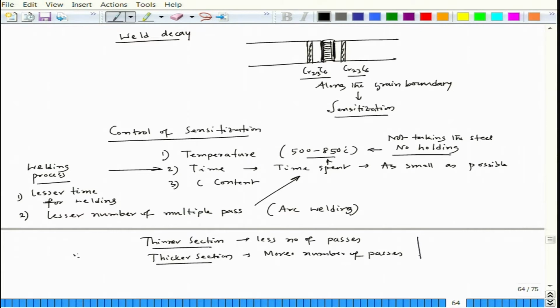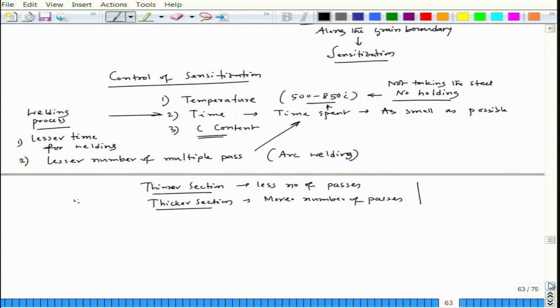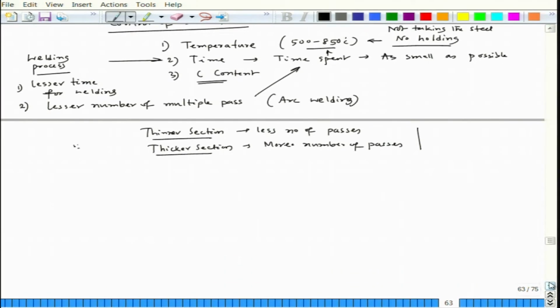So, when we have such a situation, how to prevent that? Now we have to get to the third factor, which is carbon content, fine. Now, the carbon content, if we see the diagram related to the time temperature sensitization diagram, schematically we can have a diagram like this. People have studied it quite substantially. This is temperature and this is time, fine.